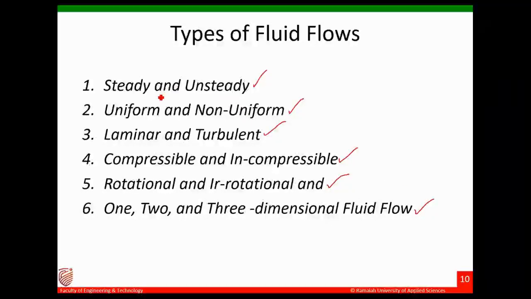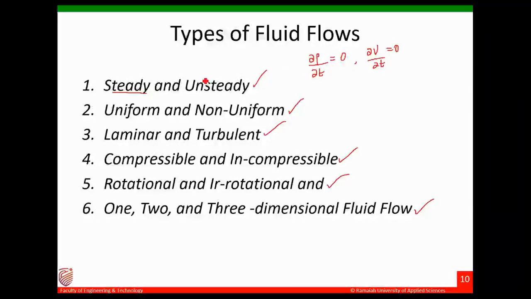As the name says, steady means the fluid parameters do not change with respect to time. That means the change in density with respect to time is 0, or the change in velocity with respect to time is 0.